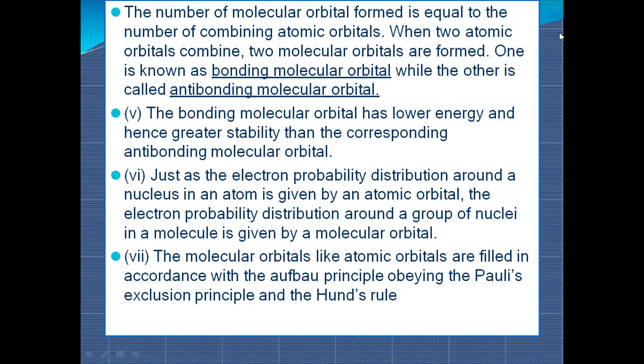The molecular orbitals, like atomic orbitals, are filled in accordance with the Aufbau principle, obeying the Pauli exclusion principle and Hund's rule of maximum multiplicity. So these are the rules we follow to fill the electrons in the orbitals. This molecular orbital theory follows the Aufbau rule along with Pauli exclusion and Hund's rule of maximum multiplicity.